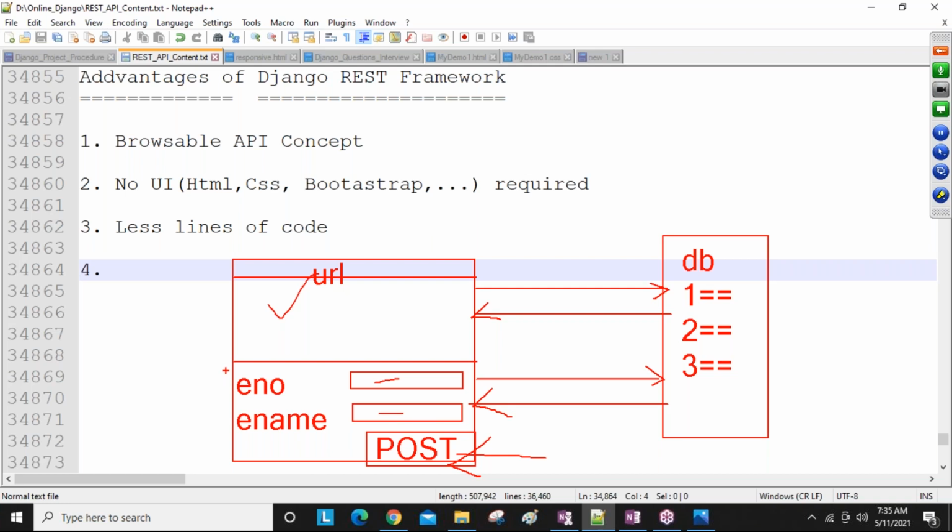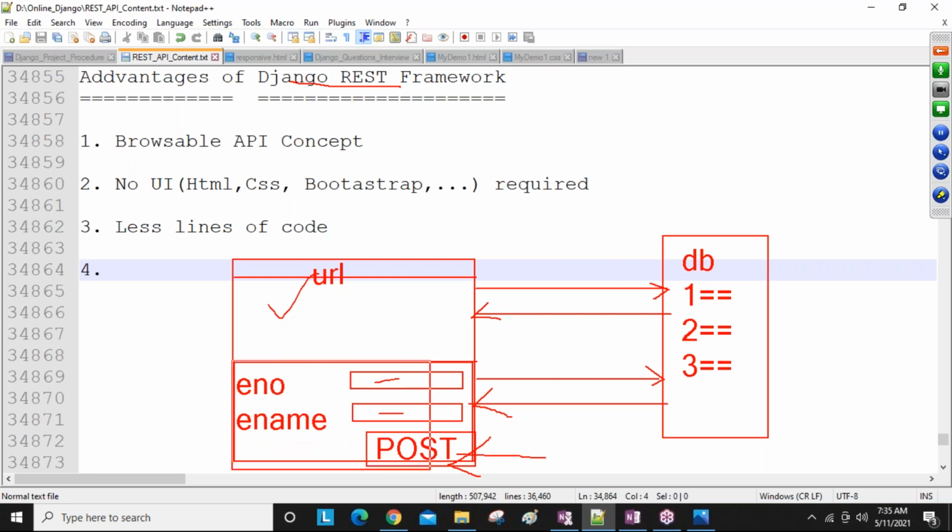So this is the HTML, guys. This HTML code we are not developing as a developer. Our REST API, Django REST framework, itself automatically develops it based on the model fields. Inside the model, employee number, employee name, salary, first name, last name, whatever fields you are creating, based on your fields, the HTML code is automatically generated.